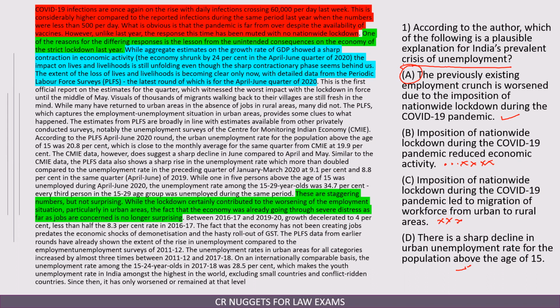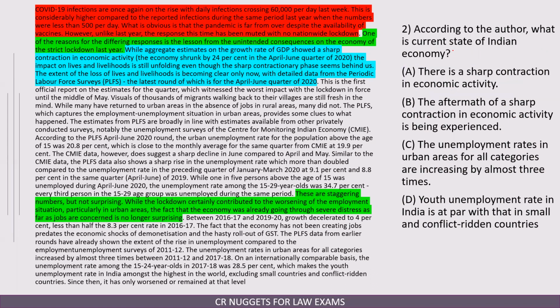The things in green are the author's opinion. According to the author, what is the current state of the Indian economy? There is a sharp contraction in economic activity. Okay. The aftermath of sharp contraction in economic activity is being experienced. Yes, this is given. The unemployment rates in urban areas for all categories are increasing by almost 3 times. This factual information is given in the passage. So we anyway have to go and check.